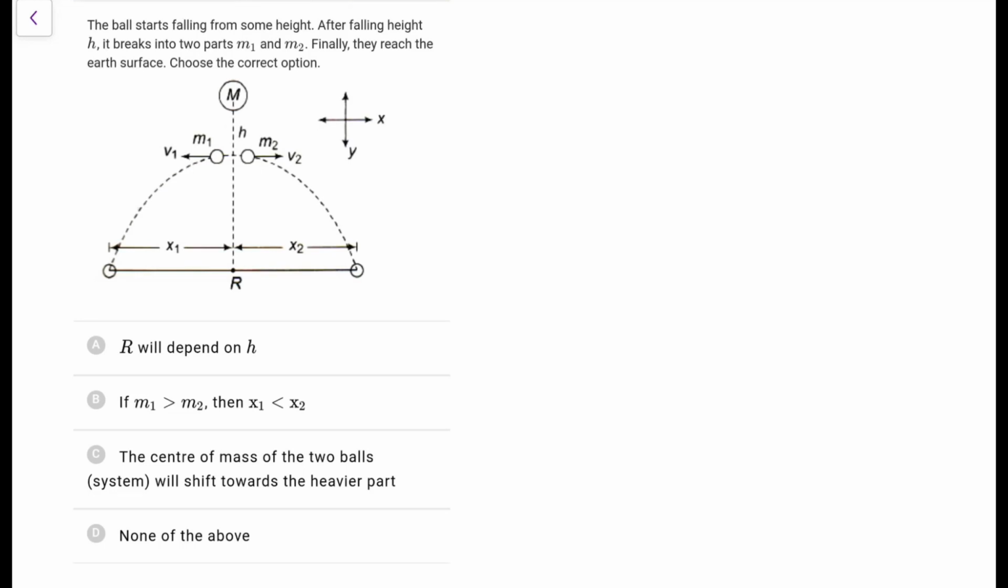Next one. A ball starts falling from some height. After falling height h, it breaks into two parts. Finally, they reach the Earth's surface. Choose the correct option. Okay, so it starts falling from some height. That means its ux is going to be 0, or vx, whatever you write. And it breaks into two parts. Both are going horizontally. So this is clear. M1 V1 would be equal to M2 V2.